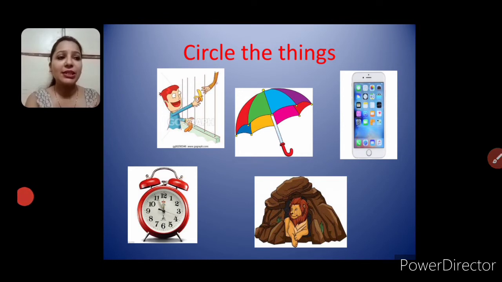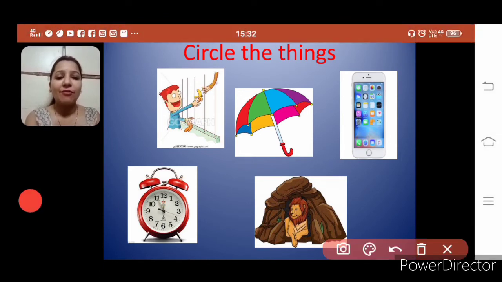Now circle the things. Now you have to circle the fourth category of noun. First we have done people, second places, third animals and fourth is thing. Now here you can see there's a boy. Is it coming in the category of things? No, this is not things.